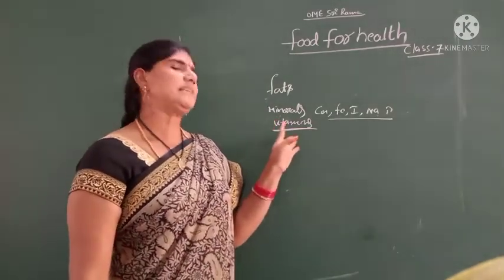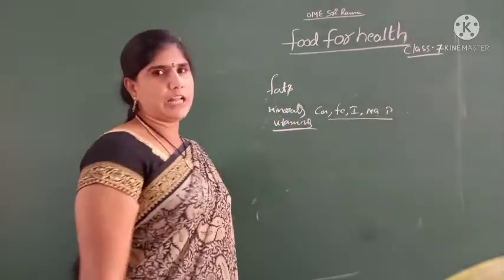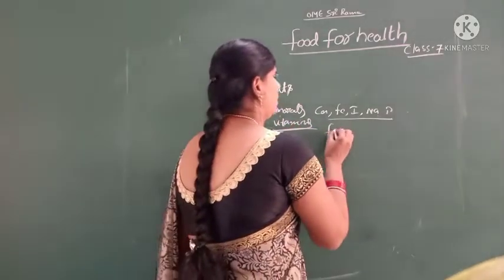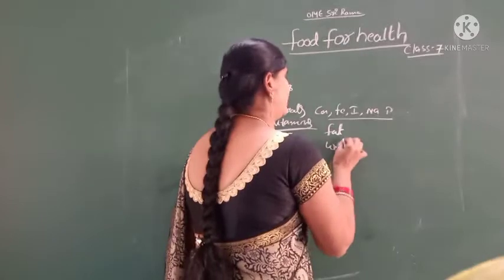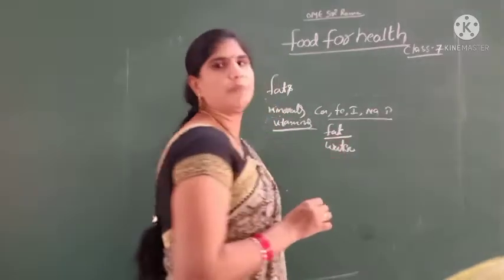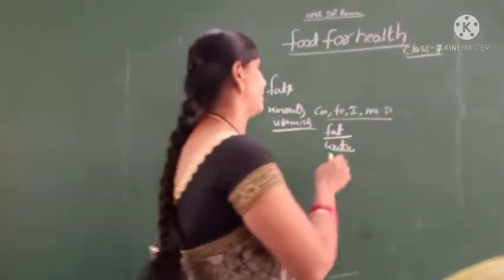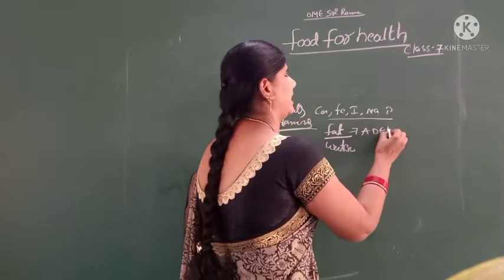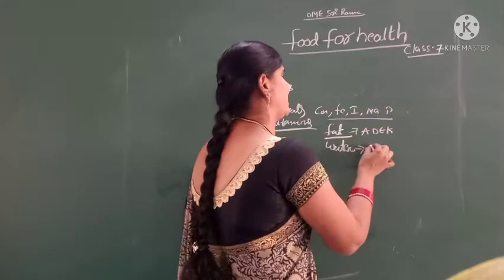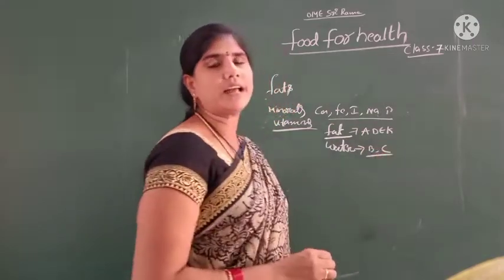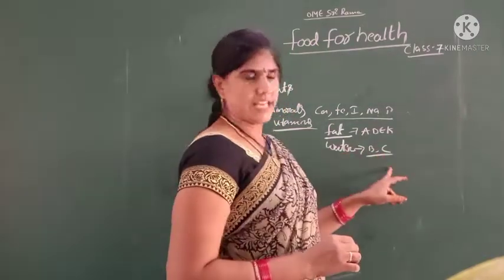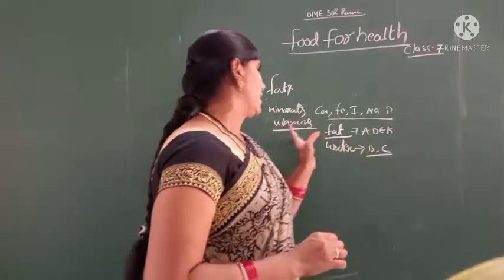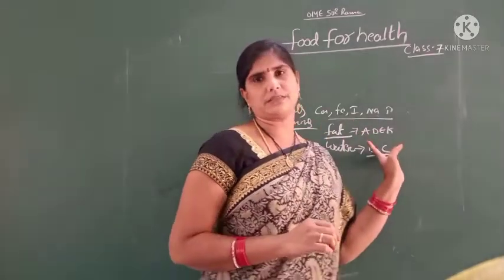Vitamins are divided into 2 types: fat soluble and water soluble. Fat soluble vitamins are A, D, E, K, and water soluble vitamins are B and C.